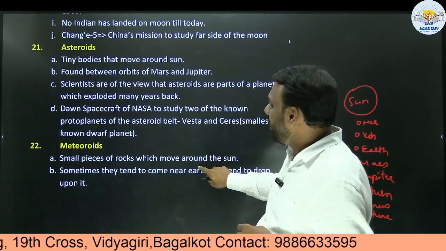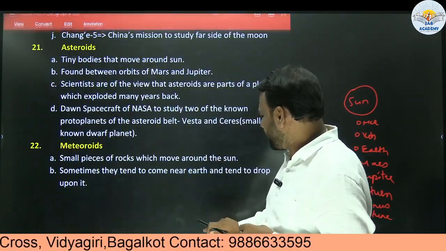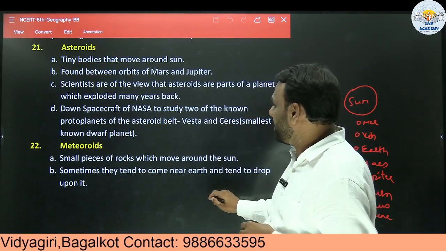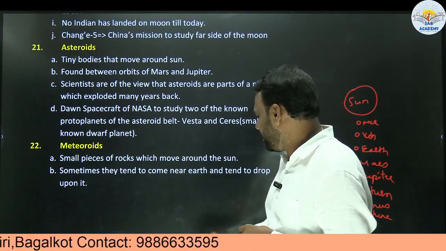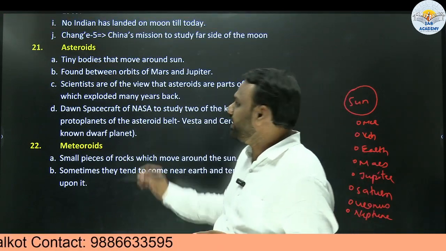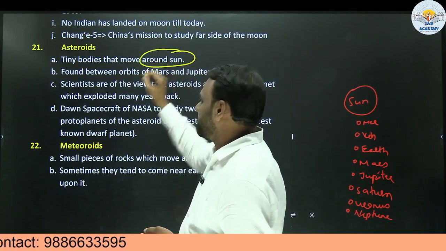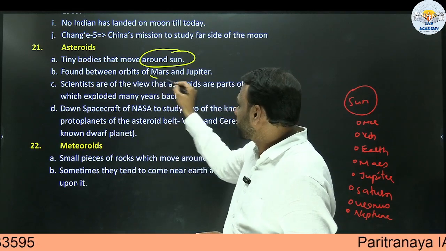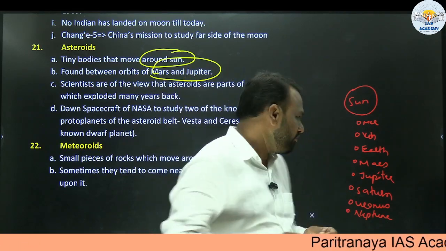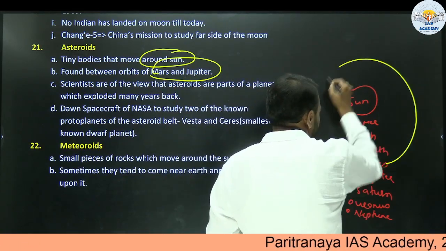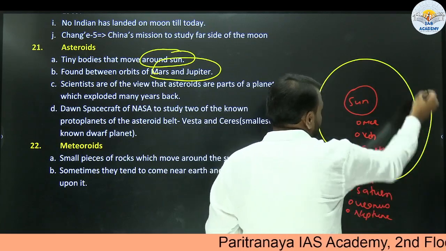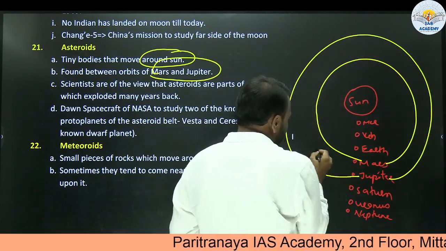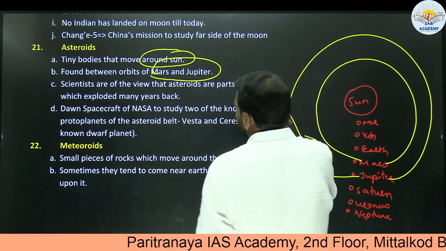Next, asteroids. Here do not go into the deeper aspects, just the superficial level. An asteroid is also a celestial body, a tiny body that moves around the sun. Generally, where are asteroids present? They are found between the orbits of Mars and Jupiter. So here we have the orbit of Mars, here we have the orbit of Jupiter, and in between here we'll find asteroids.